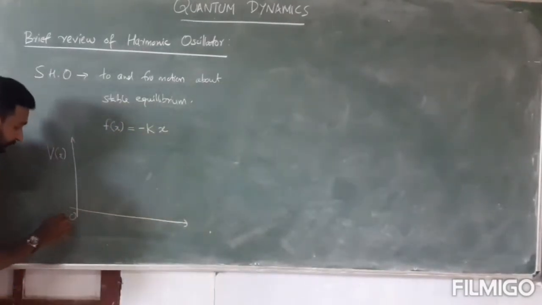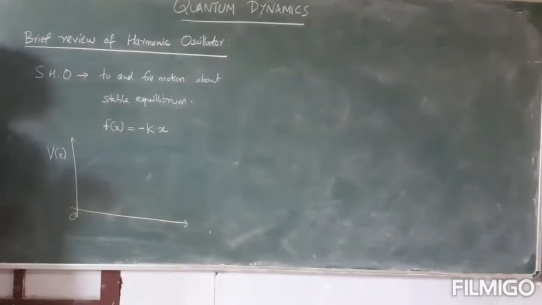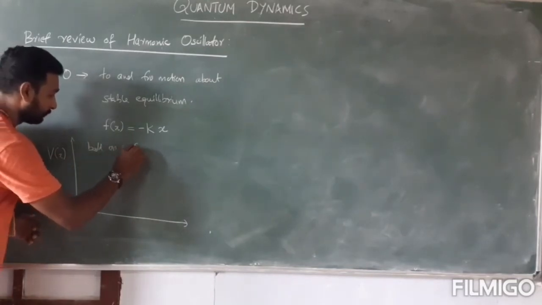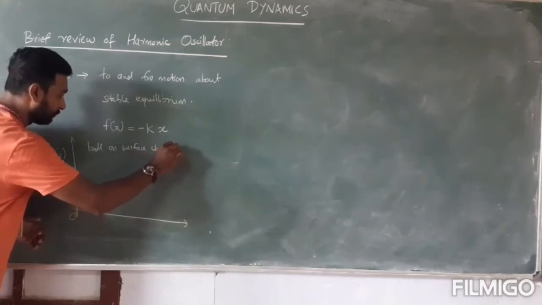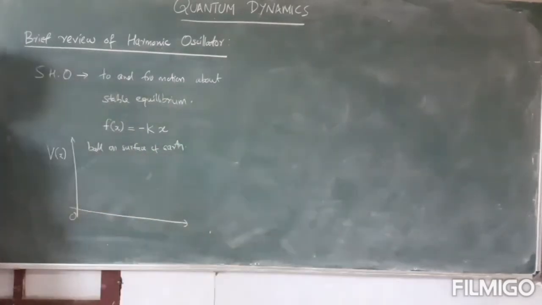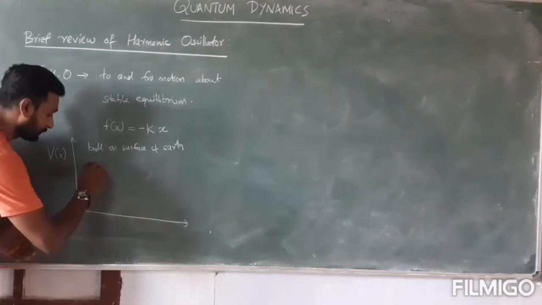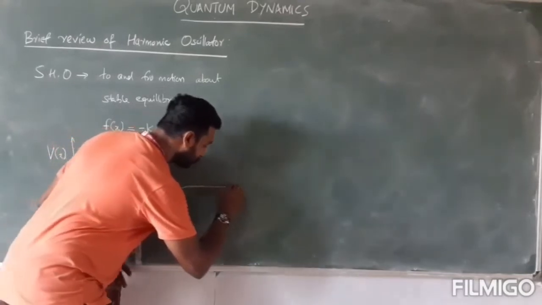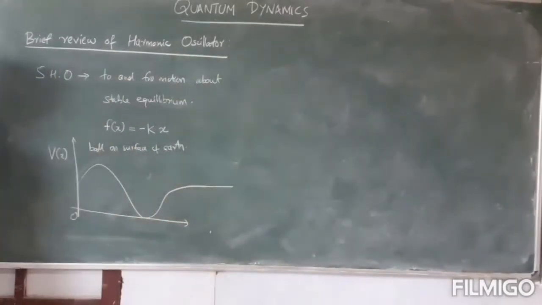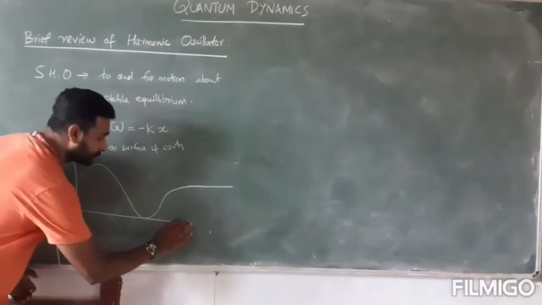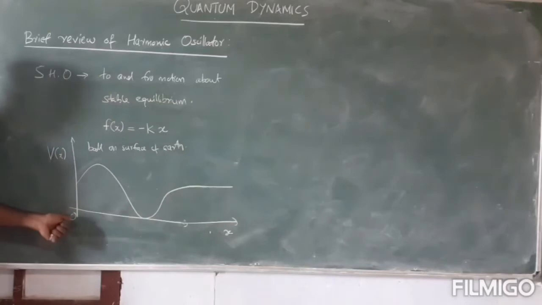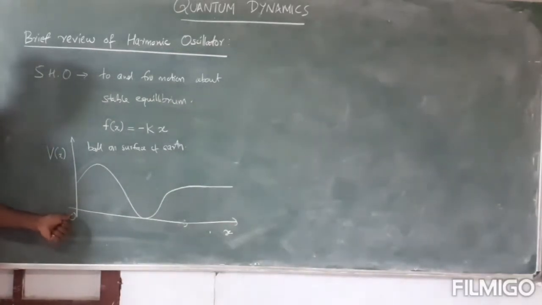So this point is my origin. I am going to draw the potential experienced by the ball on the surface of Earth, maybe like this. And this axis is the symbol x, a displacement from some point O. So this 0 is the origin.